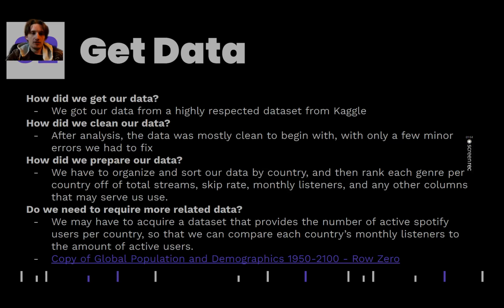So for stage two, we get our data. We got our data from a highly respected data set from Kaggle. It was highly rated and all that. How did we clean our data? Well, initially the data seemed mostly clean with only a few minor errors that I had to fix.